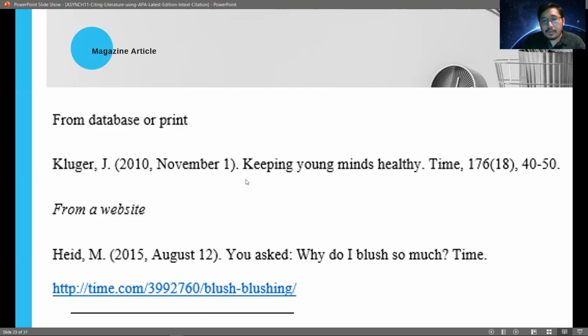We have to state also the name of the article followed by the name of the magazine, and we also have to state the volume and issue number, followed by the page numbers. If the magazine is a printed one, we leave it at that. But if this is a magazine article from the website of the magazine, we have to state the specific hyperlink where we got this from.